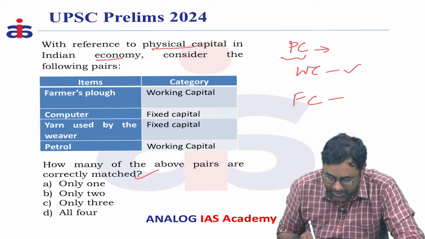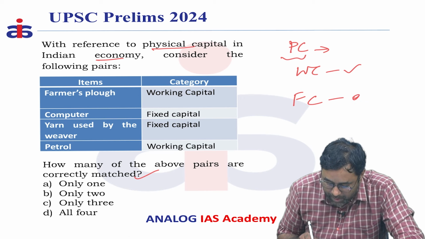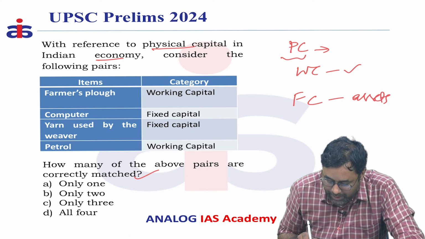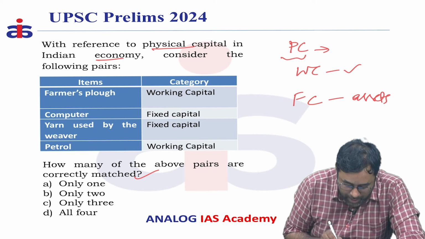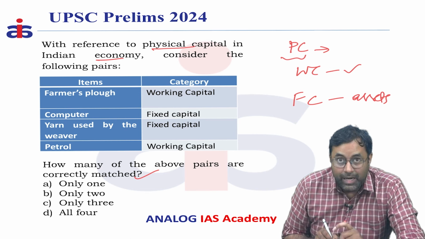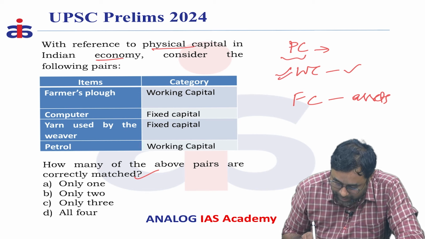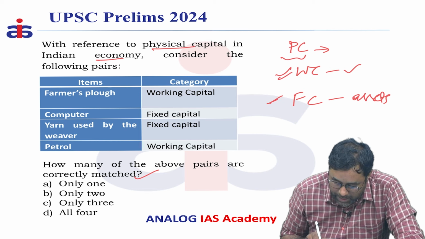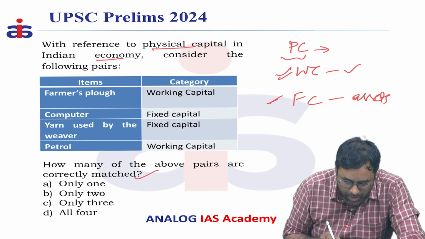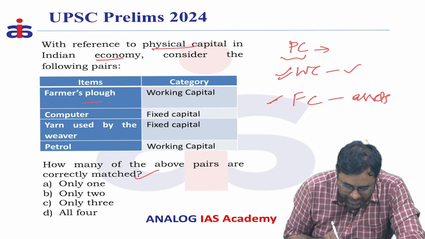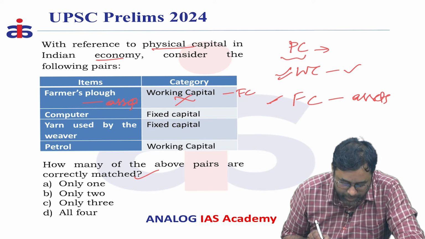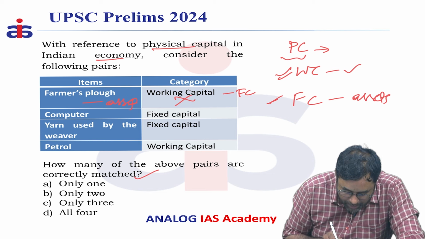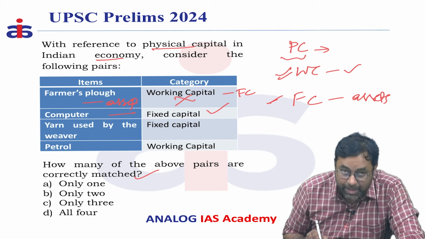And fixed capital means any type of expenditure which is creating an asset, which we can consider as fixed capital to run the company. So as part of that basic understanding, we can consider working capital as running capital, as well as fixed capital. Let's try to address the question. Farm plough is considered to be an asset, so it is part of fixed capital, not working capital. And the computer is considered to be fixed capital, this statement is correct.